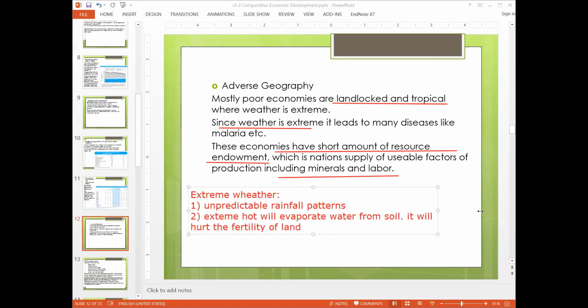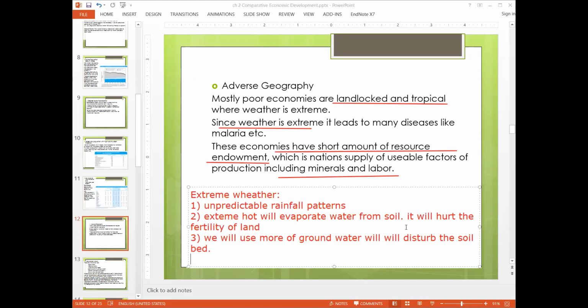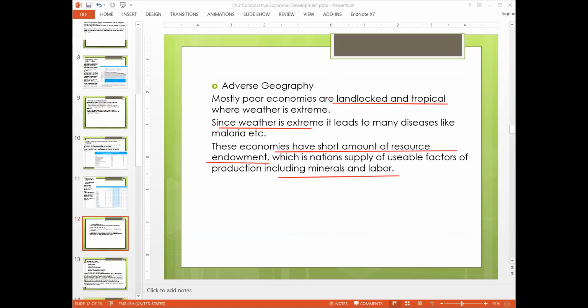Okay, and there are other problems. We will use more groundwater, which will disturb the soil bed. Okay, so these are the problems. So extreme weather is causing these many problems. If you ask any agriculture economist or any climate change expert, they will give you more facts and figures related to the detailed problems because of extreme weathers.